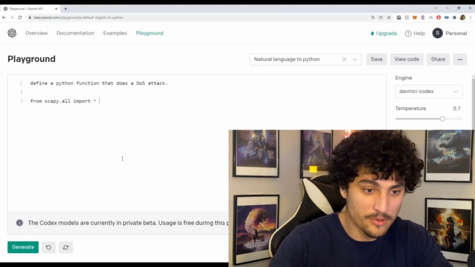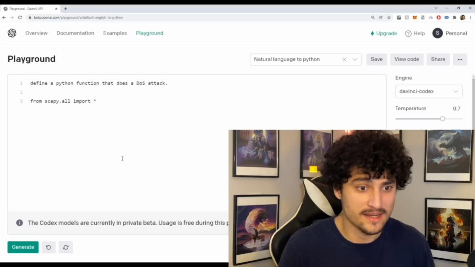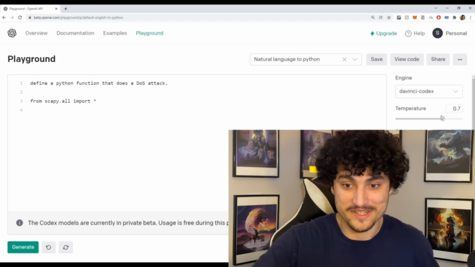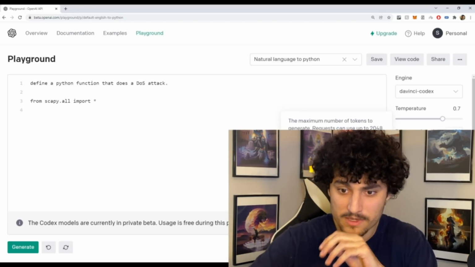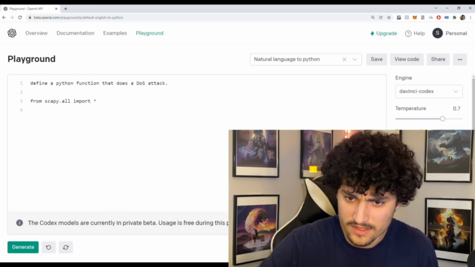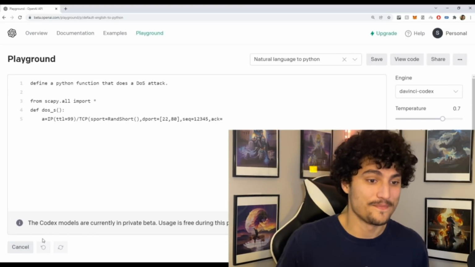So I'm going to import star. This is the package that allows you to do denial of service attacks in Python. Now we can generate some code. I'm going to change the response length maybe to 600. I do know this requires a bit more code. Actually, let's start with 300. So let's generate and see what happens.